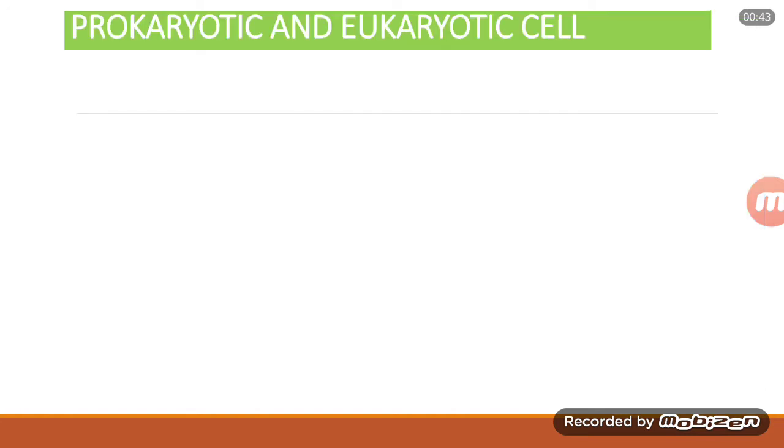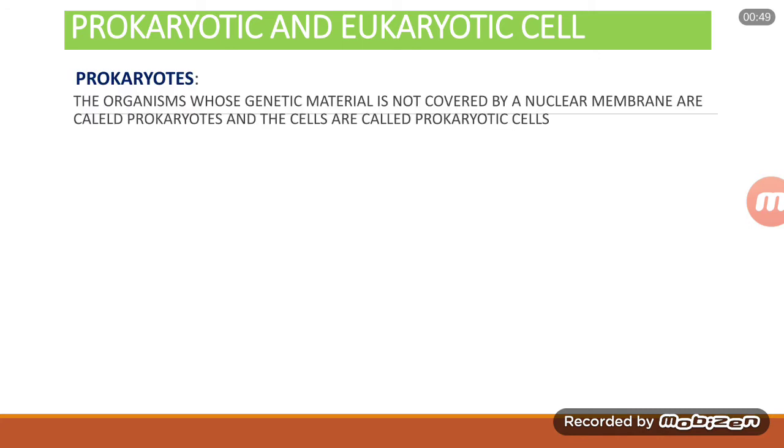So coming to prokaryotic and eukaryotic cell, number 1, what are prokaryotes? These are microorganisms or organisms whose genetic material, that is the DNA or RNA, is not covered by a nuclear membrane.